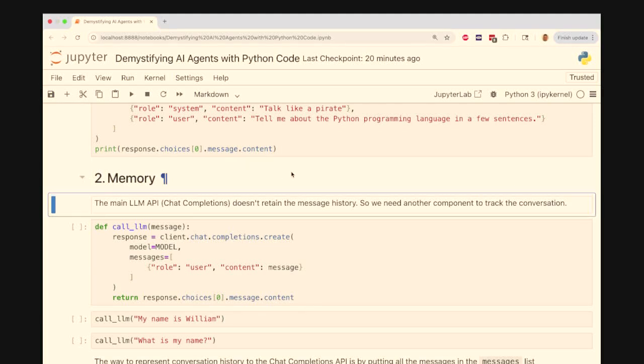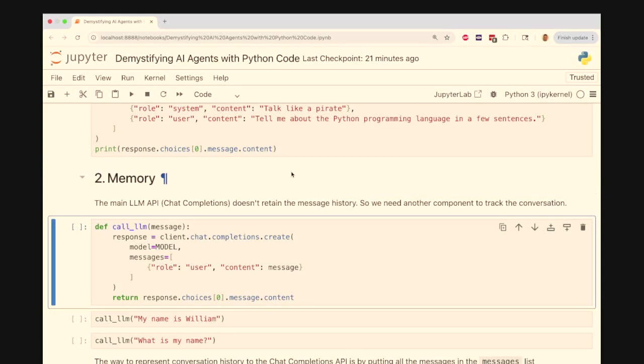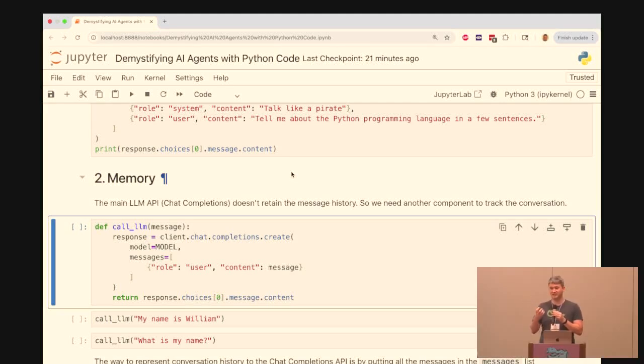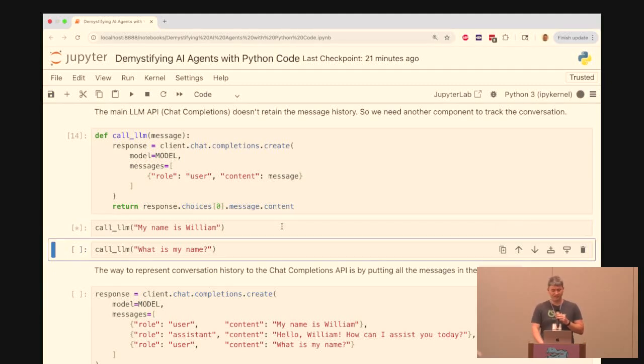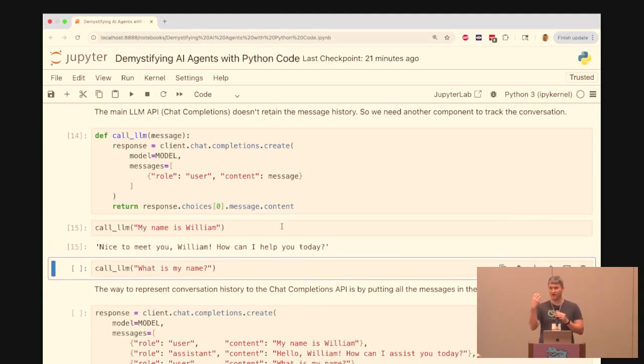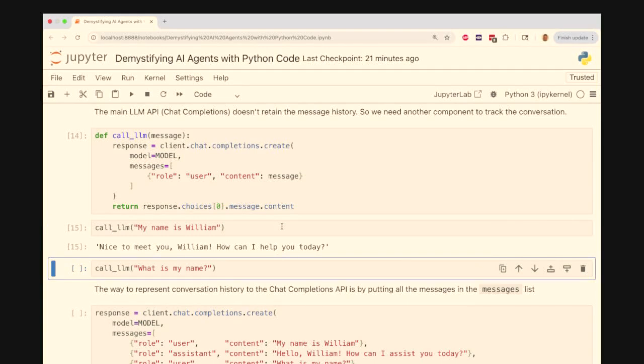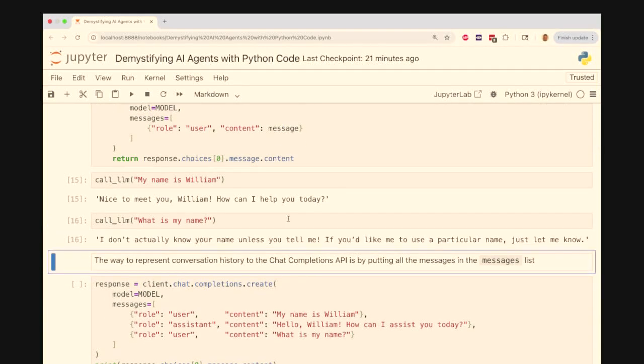The second part is memory. And this is important because the API I just showed you through the SDK, it doesn't actually retain the history of the messages. So we need to add another component to get toward an agent by tracking what we've said. And this is a demonstration of what I mean. If I just have a function for calling the LLM, I can say my name is William, and then I say, what is my name? It has no idea. So this is the problem we're faced with moving from LLM to agent, is to say, how does it remember what I've said to it?